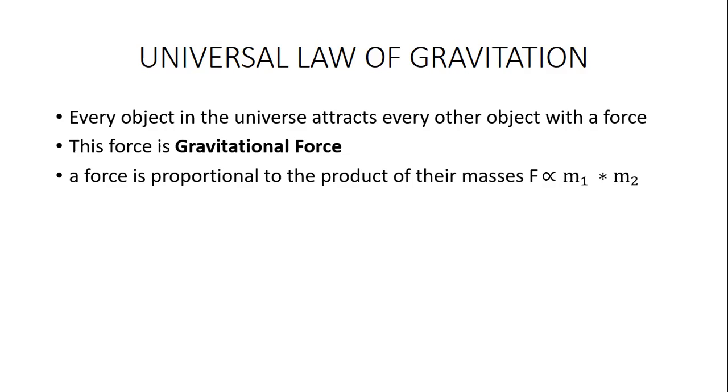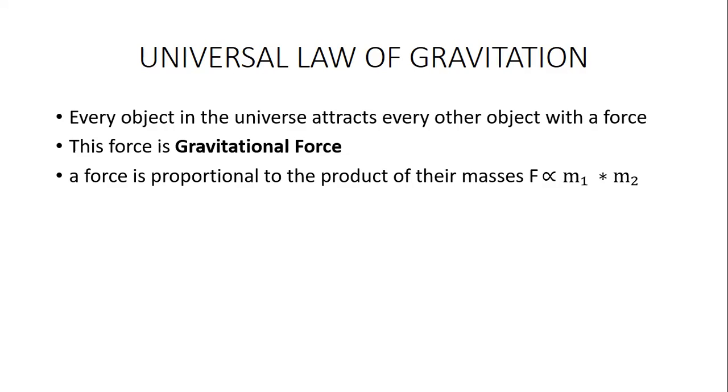If there is huge mass, greater the mass, greater the force. Lesser the mass, lesser the force. Consider the force between two small objects of small masses, then there will be a lesser force. Consider the force between two objects of greater mass, then the force is greater.